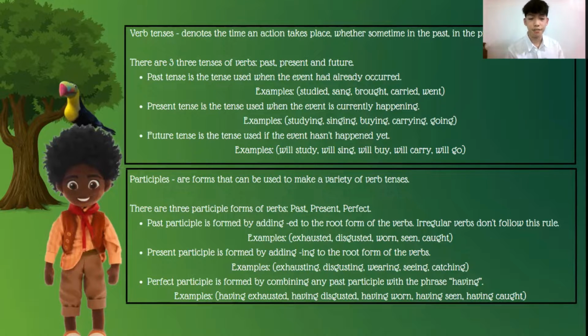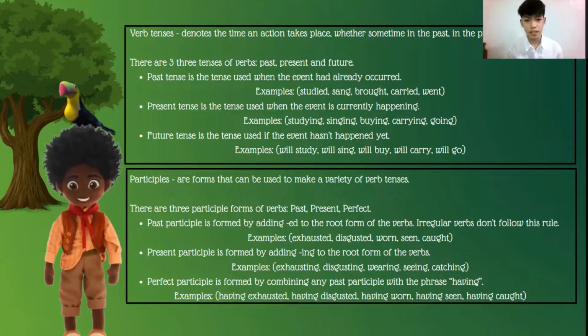And for the last, which is the future tense. So future tense is the tense used if the event hasn't happened yet. So examples: will study, will sing, will buy, will carry, and will go. So usually in this future tense, you would always just add the word will to the action word itself. So it will be in a future tense, I mean.